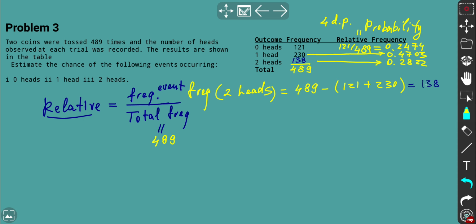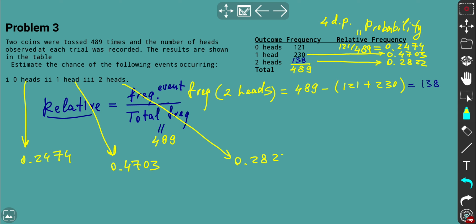So we estimate the probability of getting 0 heads is 0.2474, 1 head is 0.4703, and 2 heads 0.2822.